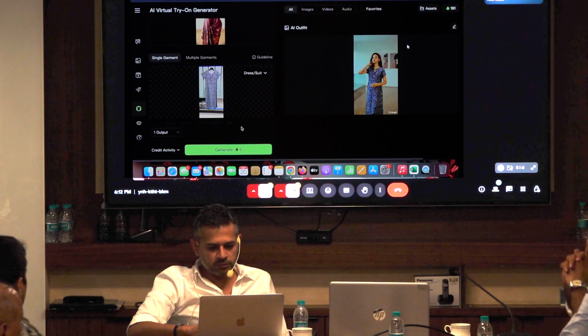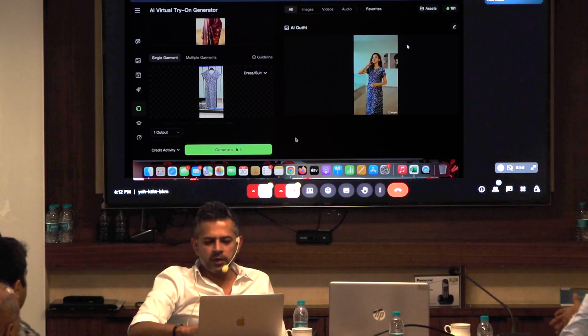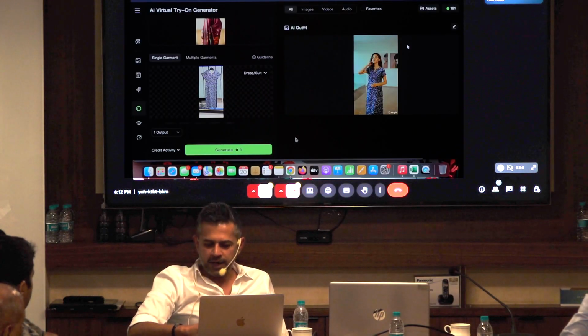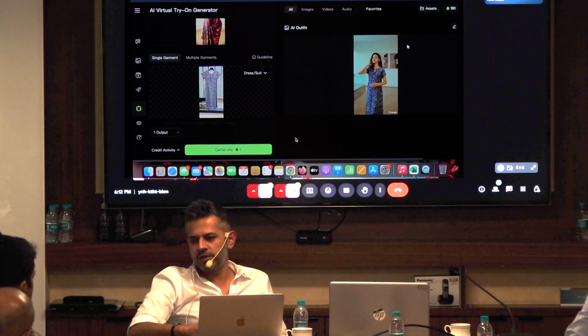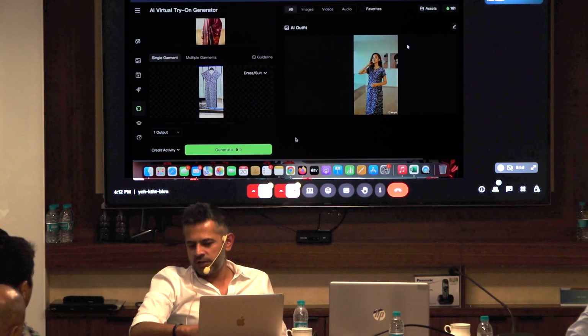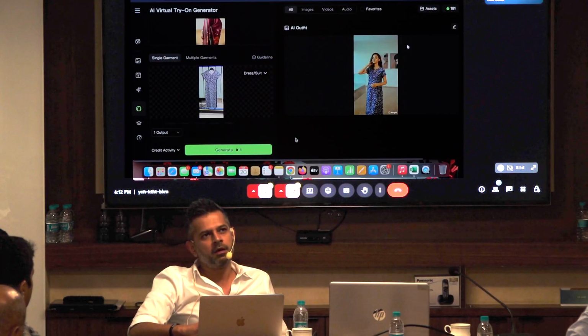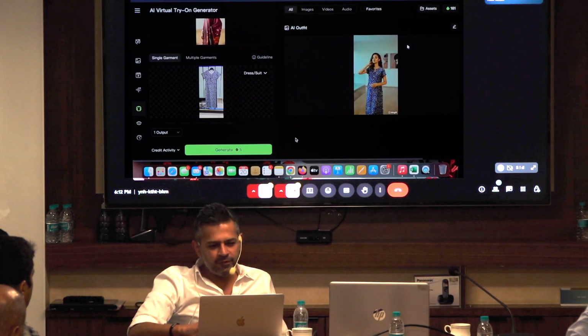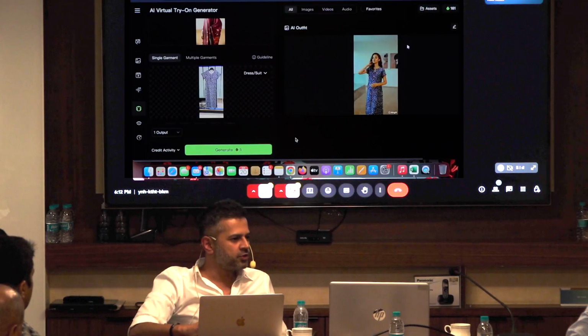This is free. So all these tools will give you some free credits, but since image generation requires a lot of compute, they will not be free. They will charge you something, but effectively the cost will be very little compared to what an actual shoot would be.